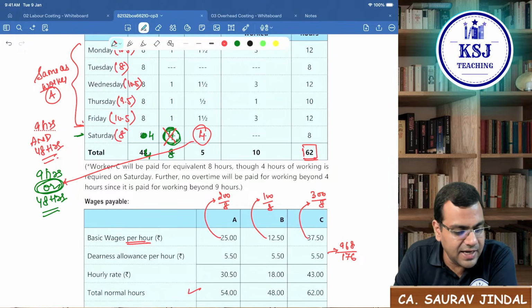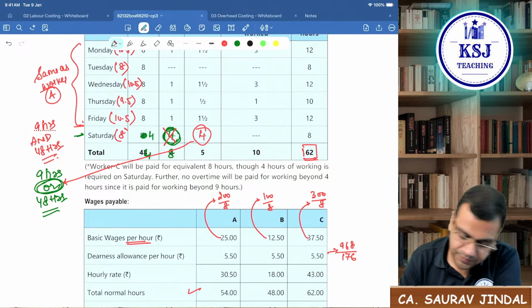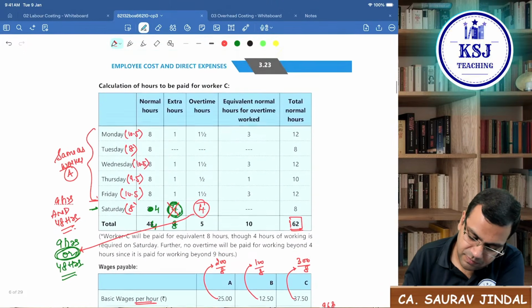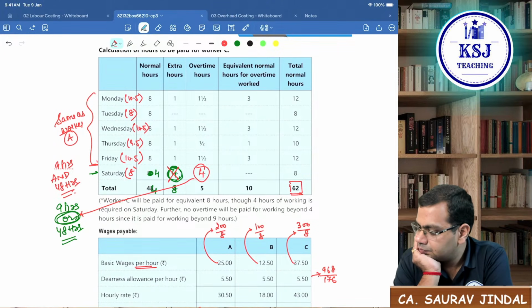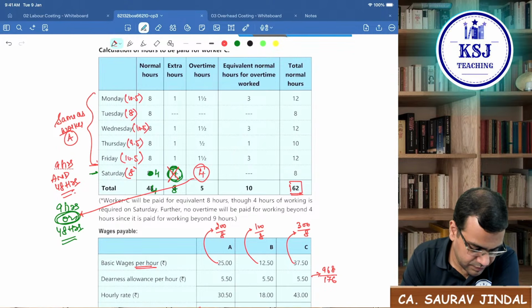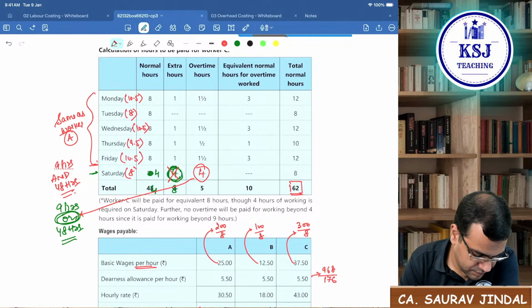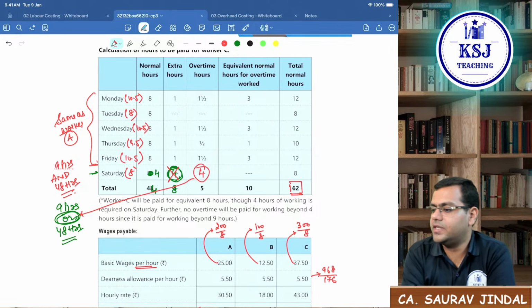Please go through this and let me know if you are clear with this. Please guys, please respond. All those who are live, please respond if you are clear with this. What about the rest of the people?